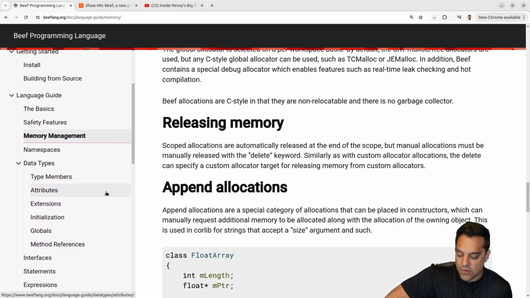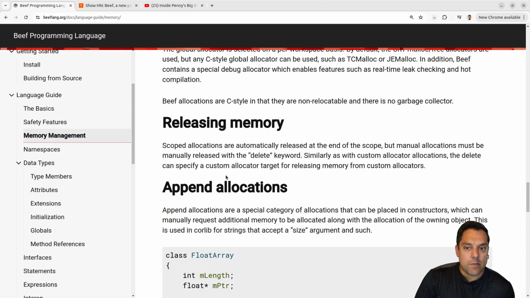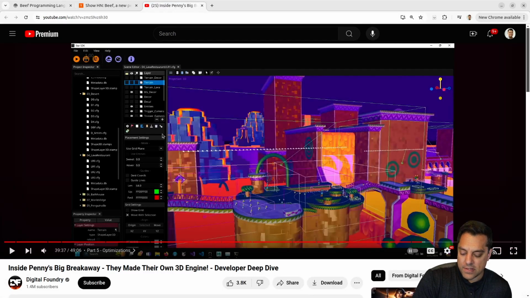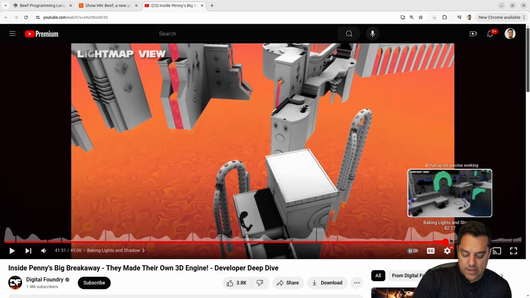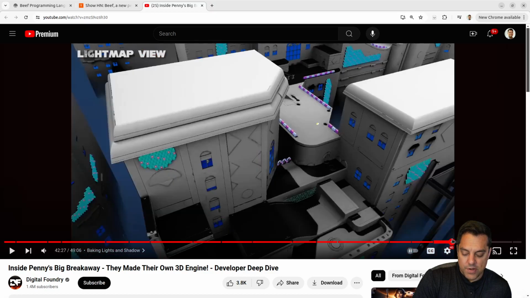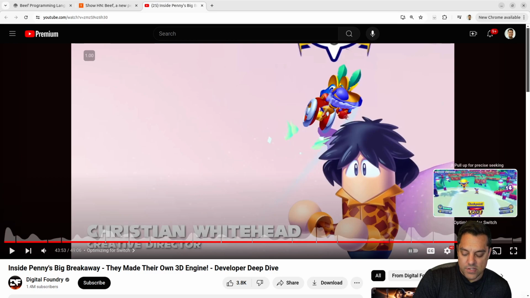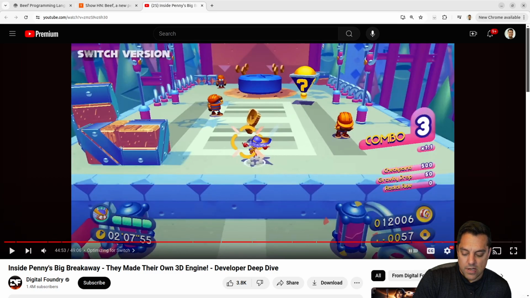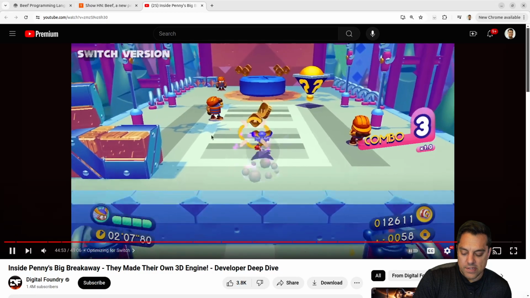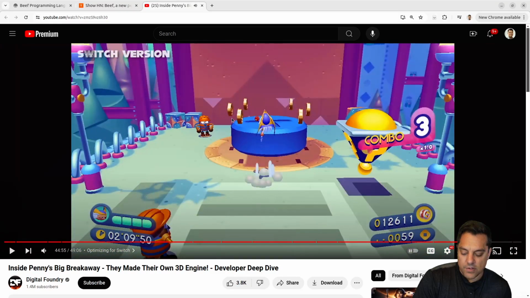We'll get to writing some code in a little bit, but in a game or a game engine, having control over these things is how you get a lot of performance. Let's look at this. Just going to skip around here again. Let's find some of the pretty shots. This is just showing the shadows and the lights here. Optimizing for Switch, so they must have used Beef for Nintendo stuff here. But again, this is really pretty. You can see some of the shadows and stuff in real time. There's a lot of animations and all sorts of stuff going on here.